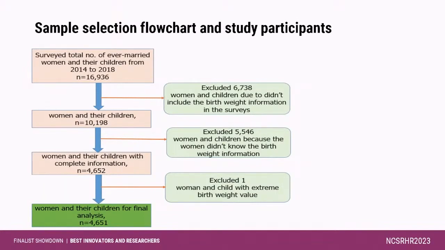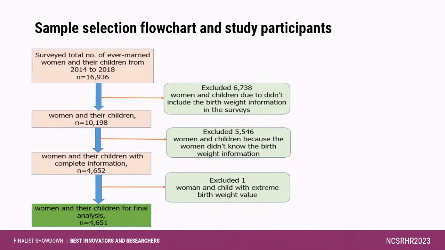Initially, we included 16,936 ever married women and their under-5 children. But after applying different exclusion criteria, we finally reached 4,651 women of reproductive age and their under-5 children for our analysis.